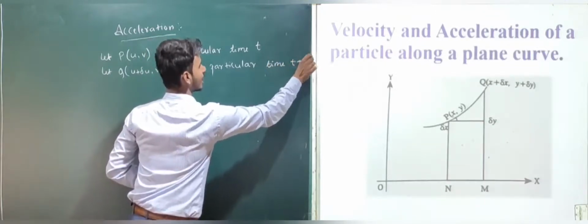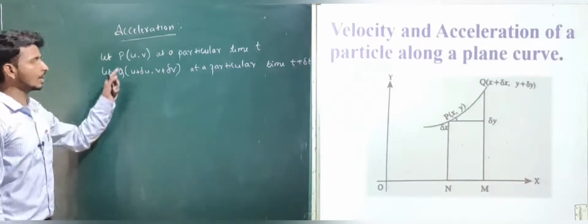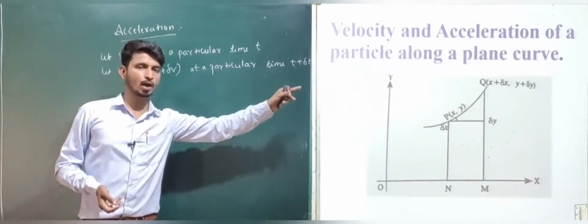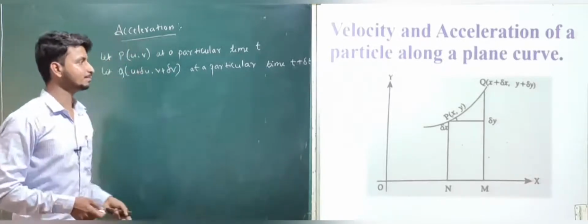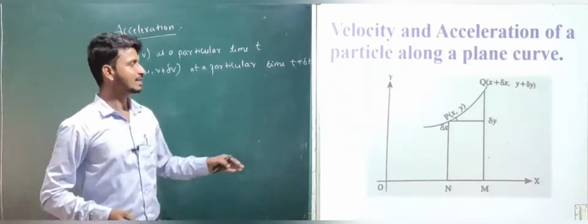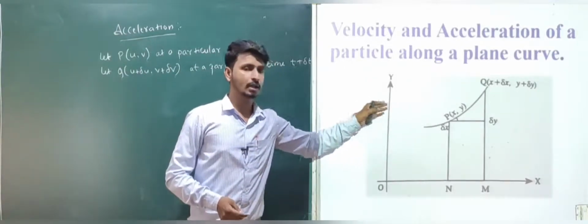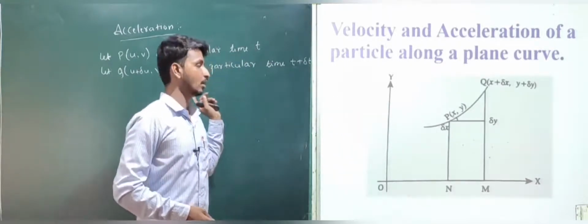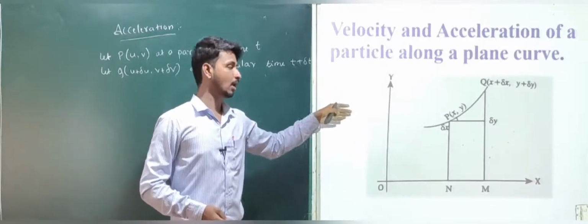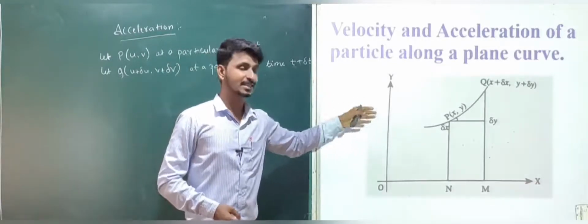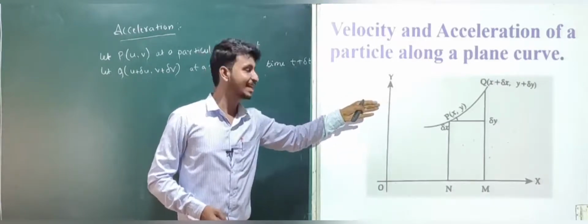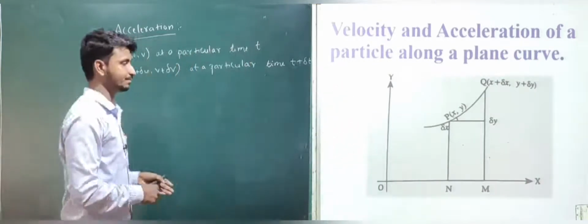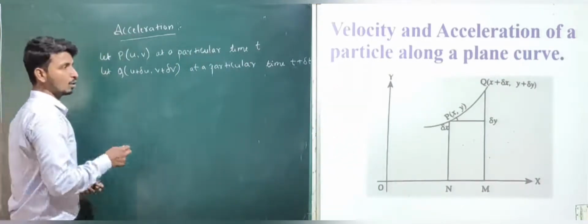Here u, v are the components of velocity, whereas x, y are the components of displacement. Now del x and del y change to del u and del v. Here del u is the change in the velocity of the particle parallel to the x-axis, and del v is the change in the velocity parallel to the y-axis.